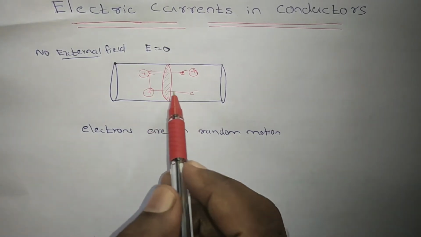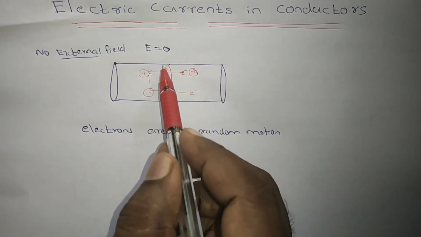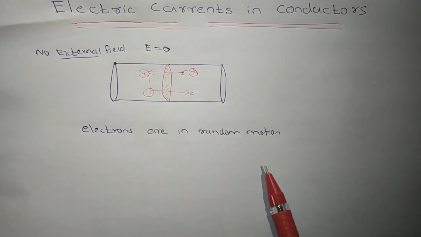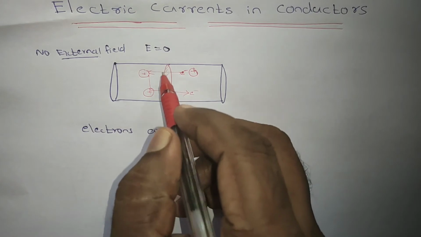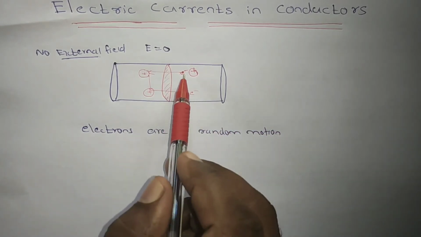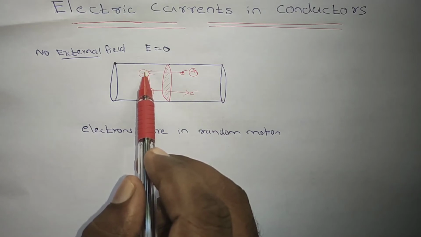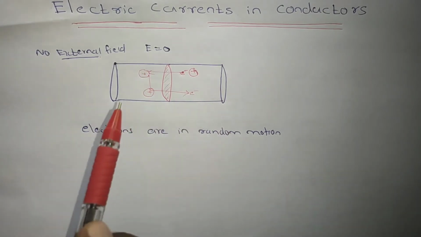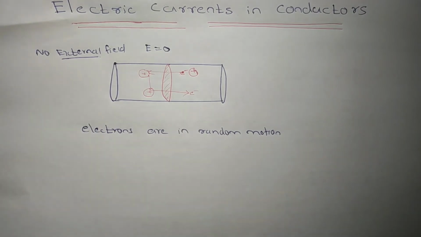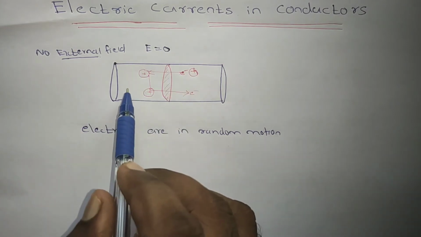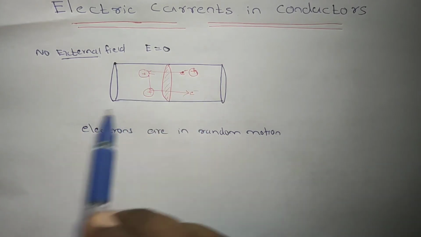So you see here, what is the net electron crossing this area? The net electron crossing this area becomes 0, because if one electron moves forward, another electron moves backward. Otherwise, if one electron moves from left to right, another electron moves from right to left.